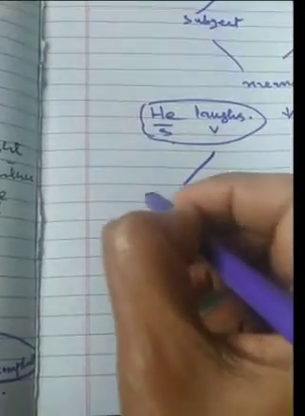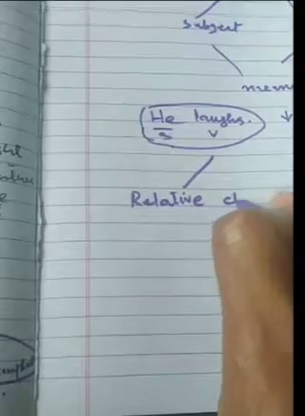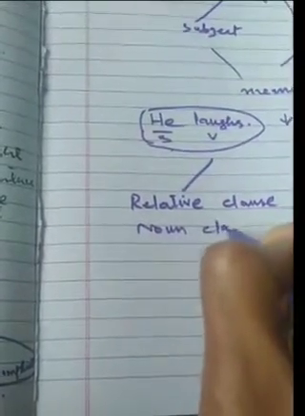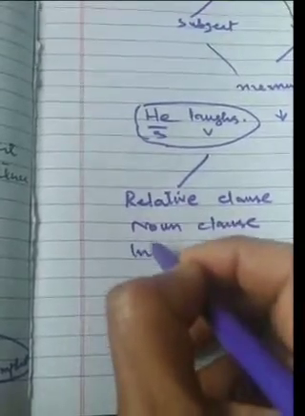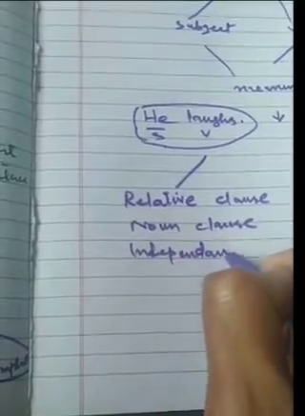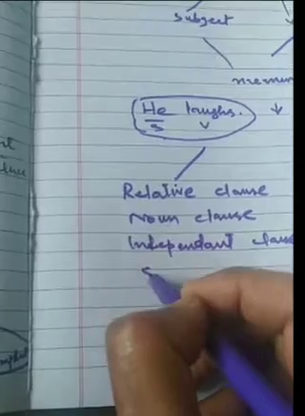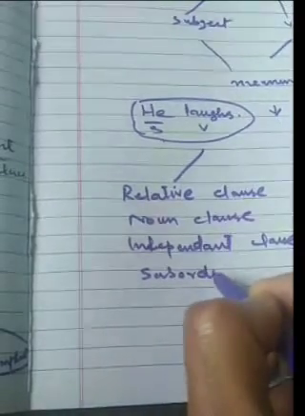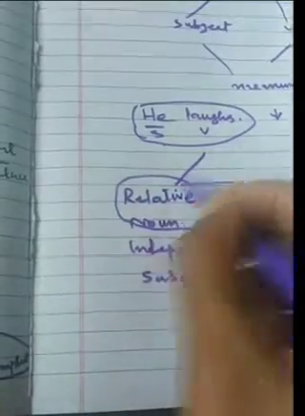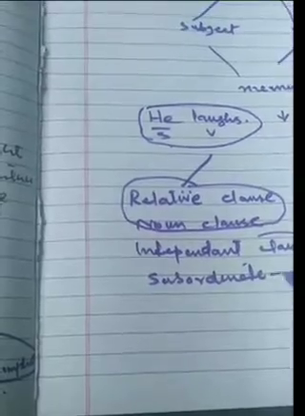The types of clause. There are four types of clause. One is relative clause, another is noun clause, there is independent clause, and subordinate clause. On the basis of above topic, we will discuss these two, dependent and independent clause.